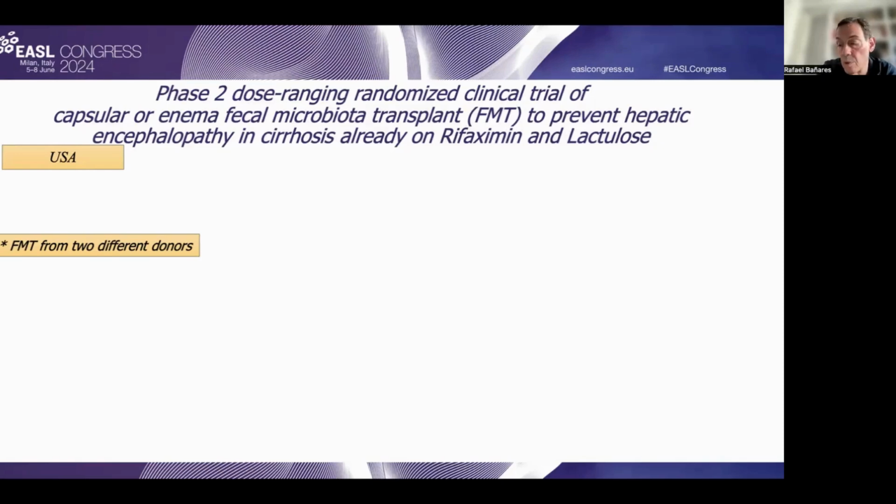advanced liver disease. Probably one of the most important ones is this phase 2, dose-range, randomized clinical trial evaluating the safety and efficacy of fecal microbiome transplantation in 2 different dosifications, capsular or by enema, trying to prevent encephalopathy in cirrhosis already on rifaximin and lactulose. This is a United States study.